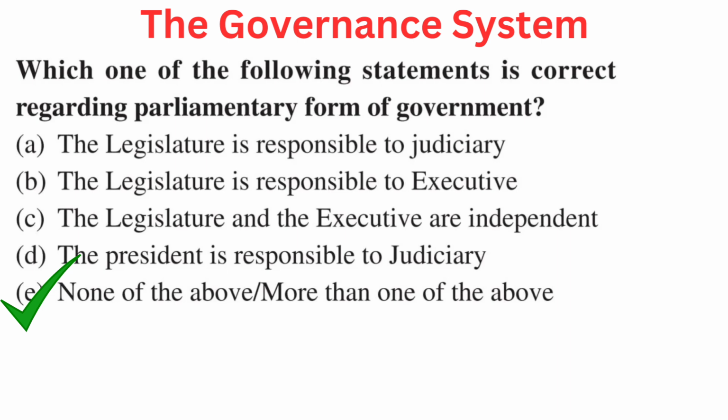Your question is, which one of the following statements is correct regarding parliamentary form of government? Your options are A. The legislature is responsible to judiciary, B. The legislature is responsible to executive, C. The legislature and the executive are independent, D. The President is responsible to judiciary, or E. None of the above or more than one of the above. Right answer is E. None of the above or more than one of the above.